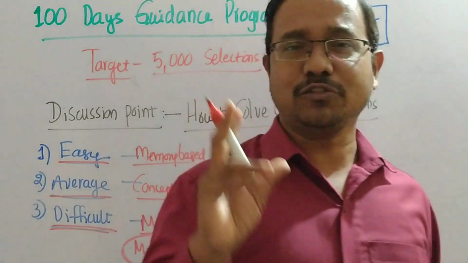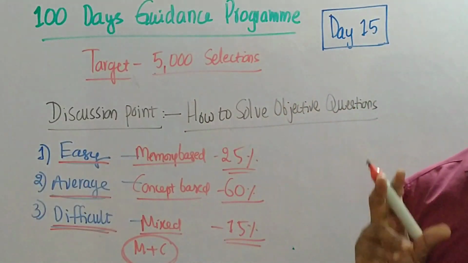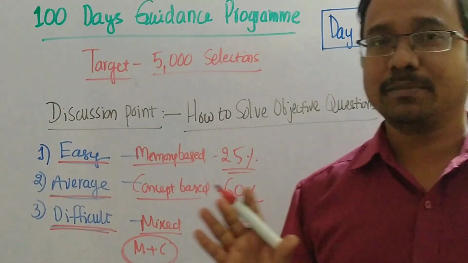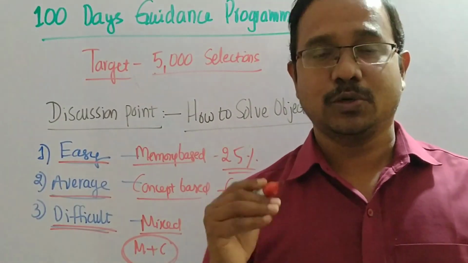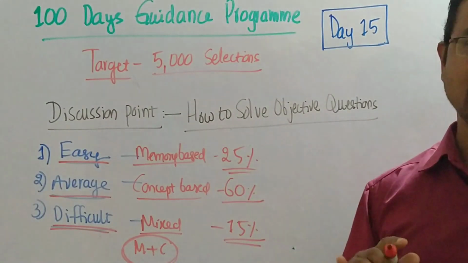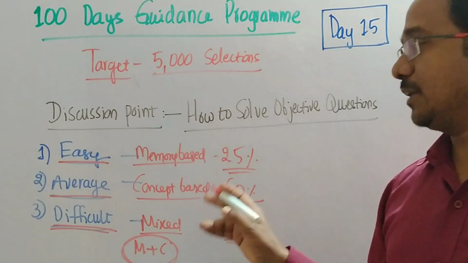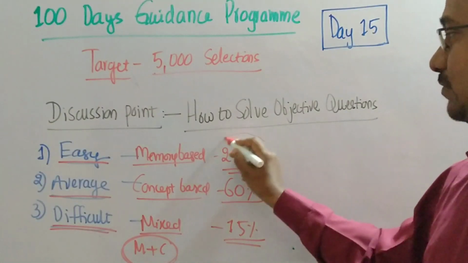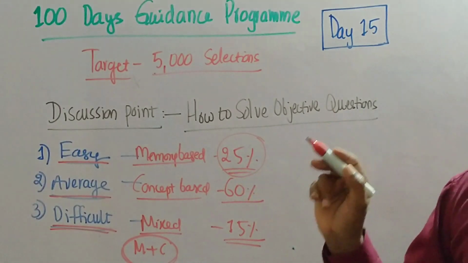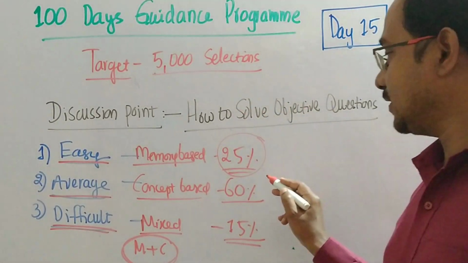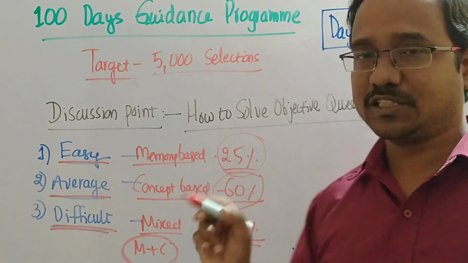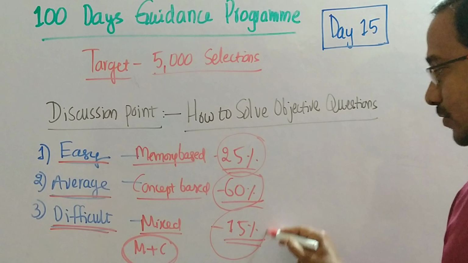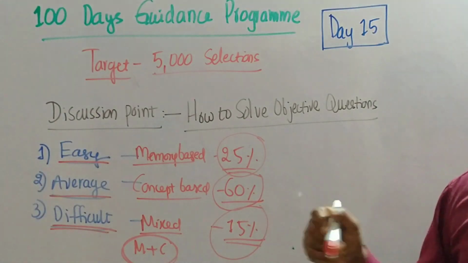So in every question paper, the examiner prepares a model sample paper like this only. No examiner gives 100% easy questions, 100% average questions or 100% difficult questions. If there are 100 questions, easy questions will be 25 only, and every student answers them. There will be 60 questions of average difficulty and 15 questions of difficult nature. How to answer them?